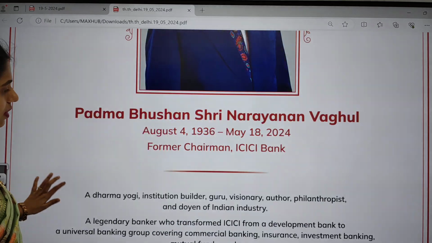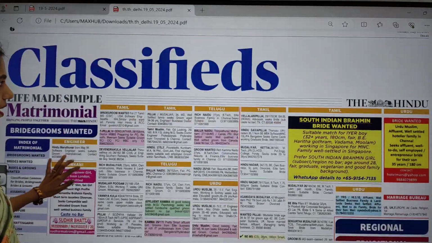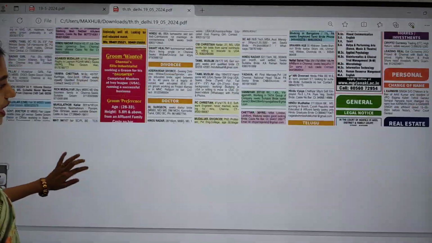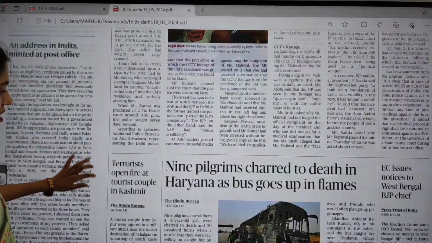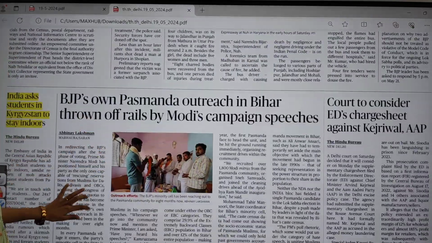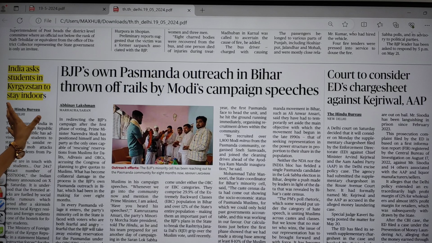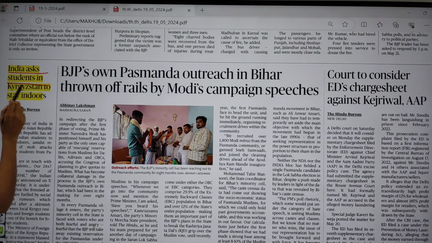So most of them we can see in advertisements here, so you can leave those advertisements. And you can see in this news page, I found one important article. So here you can see a small article. I hope you can see, right? India asks students in Kyrgyzstan to stay indoors.